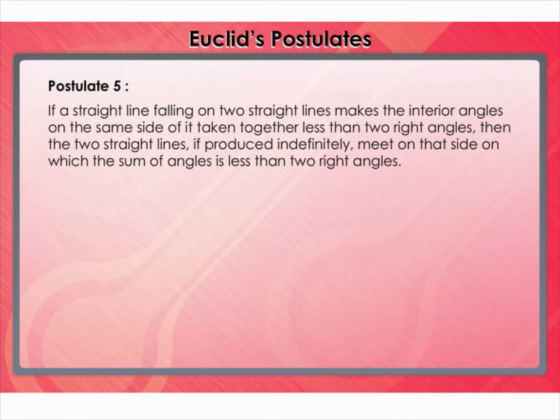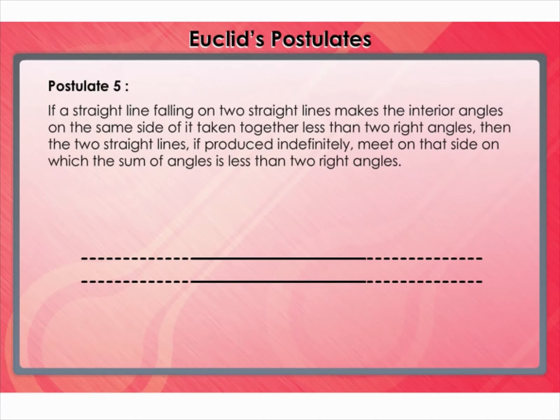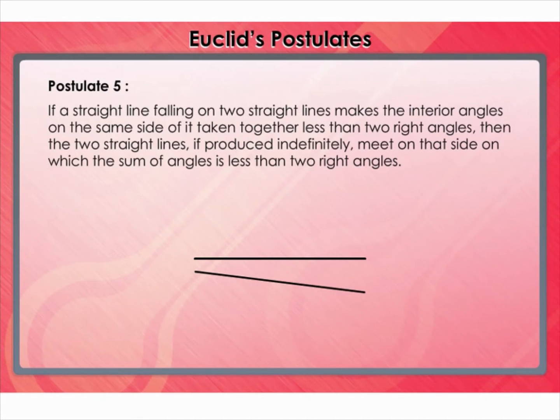The fifth postulate states, if a straight line falling on 2 straight lines makes the interior angles on the same side of it, taken together, less than 2 right angles, then the 2 straight lines, if produced indefinitely, meet on the side on which the sum of angles is less than the 2 right angles. This postulate is also called the parallel postulate.